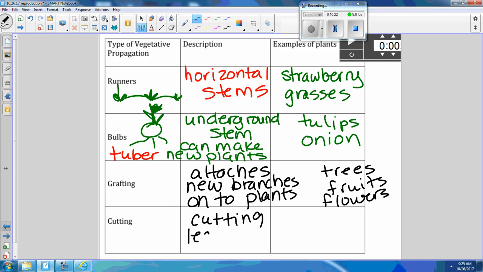Cutting leaves, cutting roots, cutting stems. We did this already in the class, and you get a whole new plant. This lettuce, I cut the whole thing off, and I have a whole new lettuce. It's a clone. It's an exact replica of the original lettuce that I ate. It's going to taste the same. So if you want to win that pumpkin contest, are you going to take the seeds from the pumpkin from the biggest pumpkin you found? No, because that's sexual reproduction. That's crossing of genes. You have to take a piece of the pumpkin plant that grew that pumpkin.